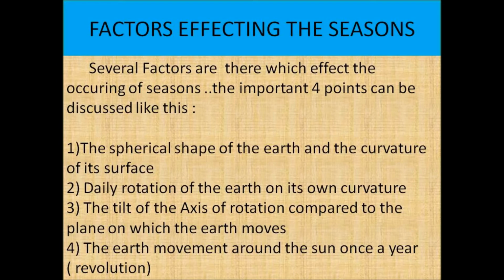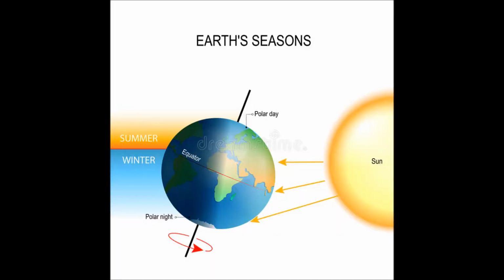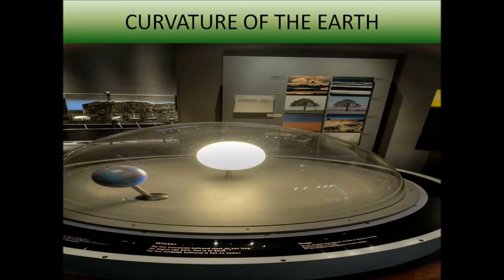Now, factors affecting the seasons. Several factors affect the occurring of seasons. The important 4 points can be discussed like this. The first one, the spherical shape of the earth and the curvature of its surface. Second one, daily rotation of the earth on its own axis. Third point, the tilt of the axis of rotation compared to the plane on which the earth moves. Fourth, the earth's movement around the sun once a year, which can be called revolution.